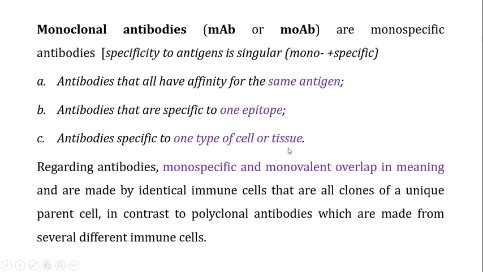So this term monospecific can refer to specificity to the same antigen, to one epitope, or to one type of cell or tissue. When you talk about antibodies, the terms monospecific and monovalent overlap in meaning, and they refer to one and the same thing. This means that the antibodies are made by identical immune cells, and they are clones of a unique parent cell, in contrast to the polyclonal antibodies, which are made from several different immune cells.